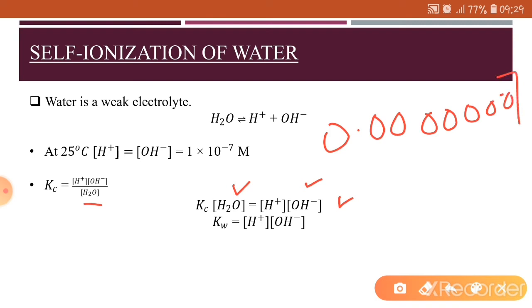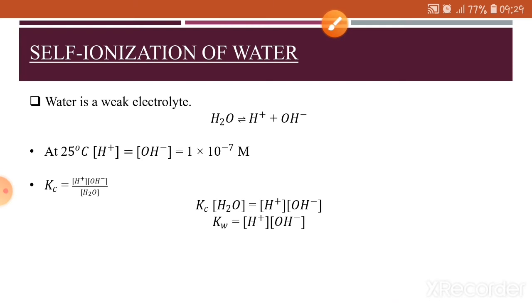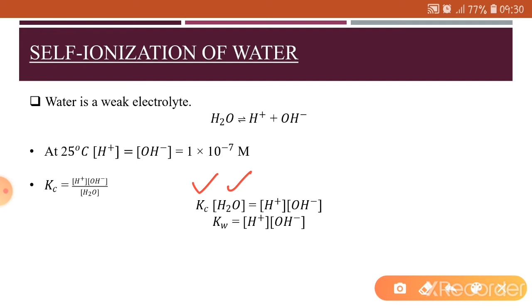So you may see here that this is a very small concentration. Since it is a very small concentration, the water molecules are present in a considerable majority. This means that the concentration of water molecules in the solution remains almost unchanged, so the concentration of water molecules is also constant. When these two constants, the concentration of water molecules and Kc, are multiplied, it results in the creation of a new constant that can be called Kw.